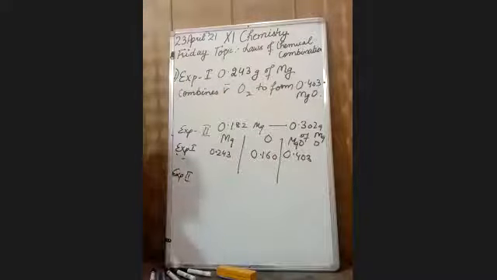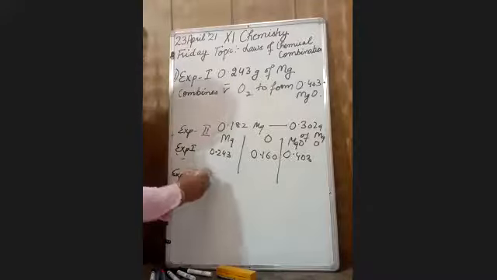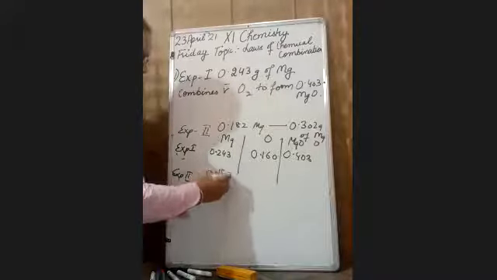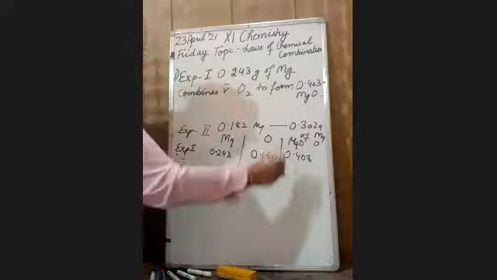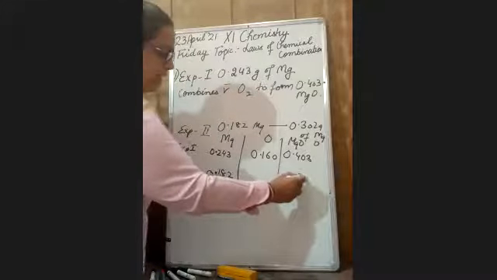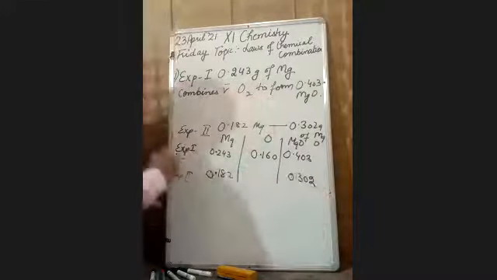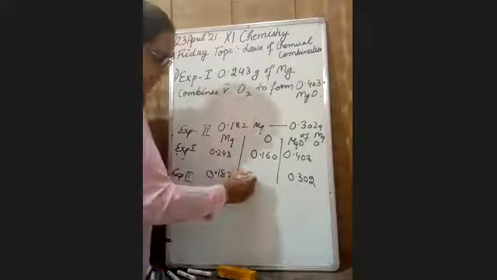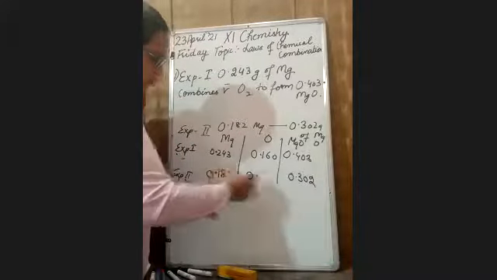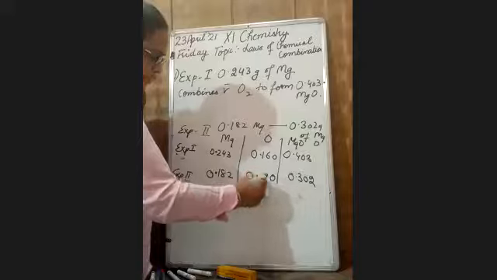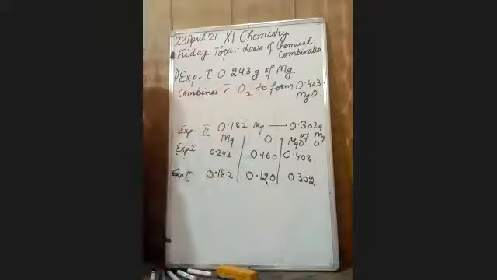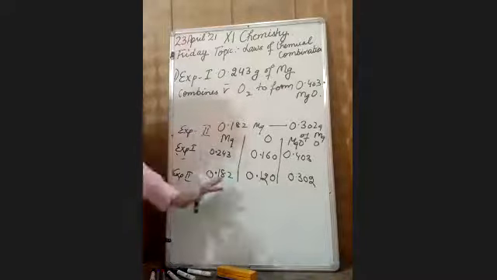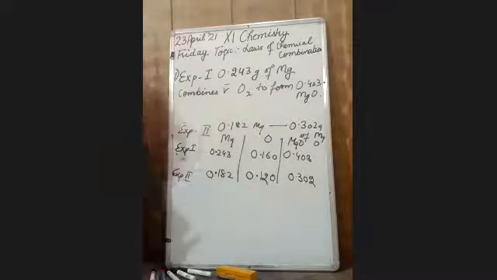Fine. In the second experiment, what is given to us? 0.182. It forms 0.302. Now again subtract this from this. It comes out to be 0.120. Simple. Subtract this from this.